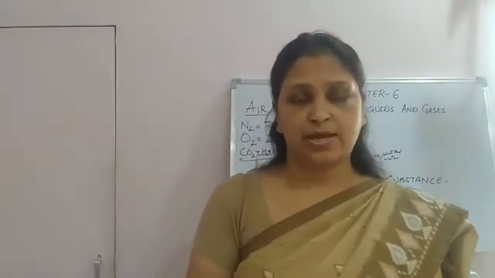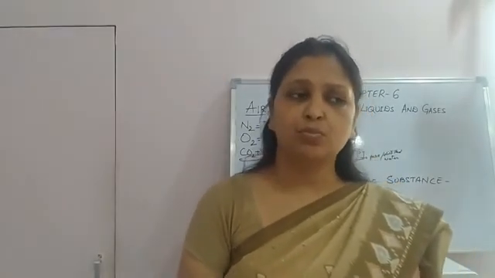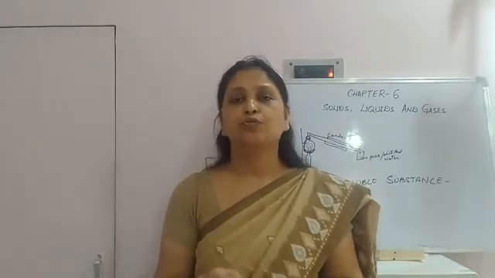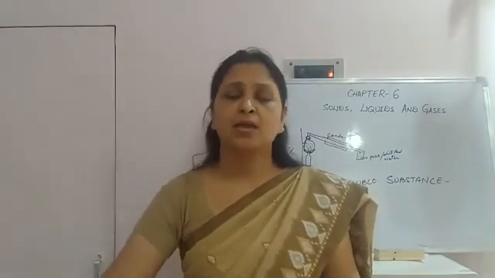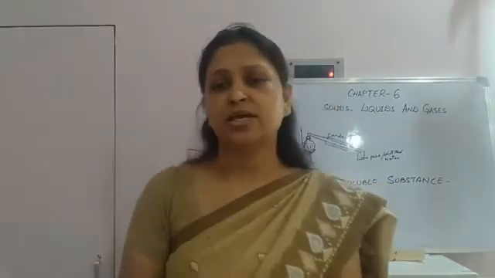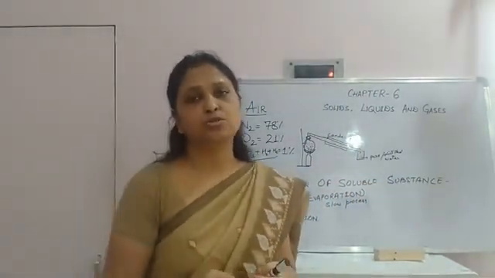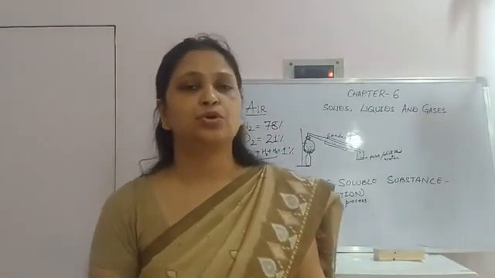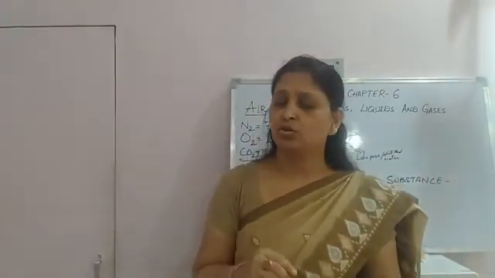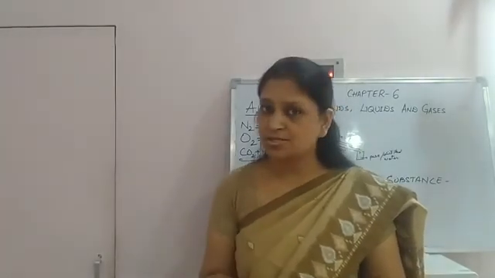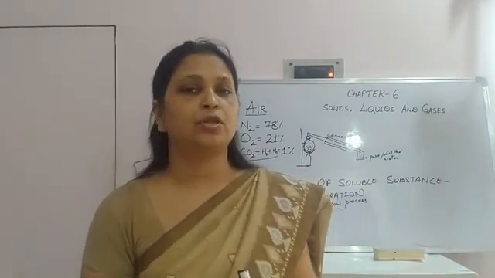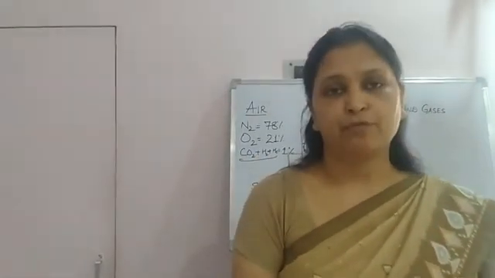Then carbon dioxide. Carbon dioxide is very important for plants because plants do photosynthesis with carbon dioxide. If carbon dioxide is not there, plants cannot do photosynthesis, and if they do not do photosynthesis, they do not release oxygen. If they do not release oxygen, we cannot breathe. So all the gases in the atmosphere are important for us.